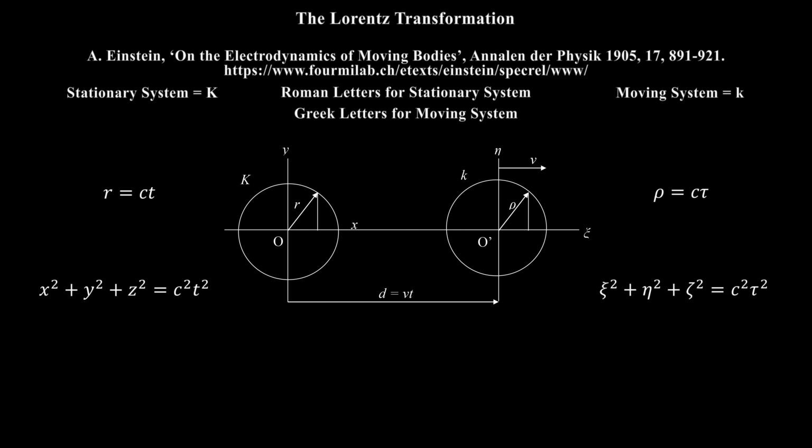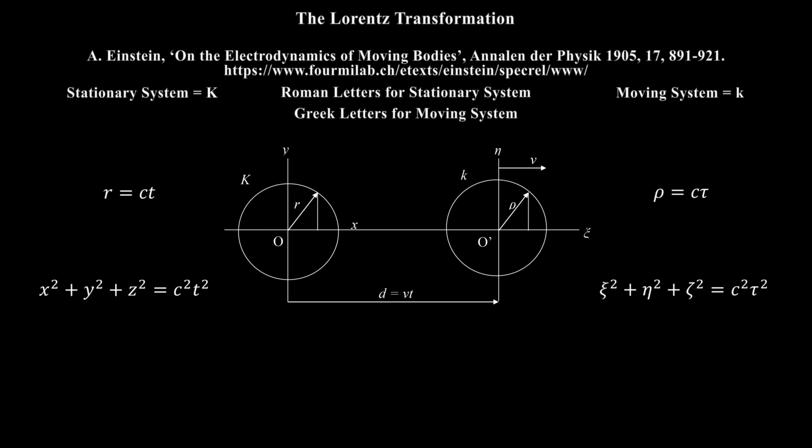In both equations, the speed of light c is exactly the same. In other words, the speed of light is invariant. But note that both of these equations are statements of the right triangle rule, that is, the theorem of Pythagoras. These equations merely state that the distance from the origin of coordinates to the wavefront is given by the theorem of Pythagoras. They don't say or imply that the spherical electromagnetic wavefront constructed in the stationary system K remains a spherical wavefront in the moving system, k, under Lorentz transformation.